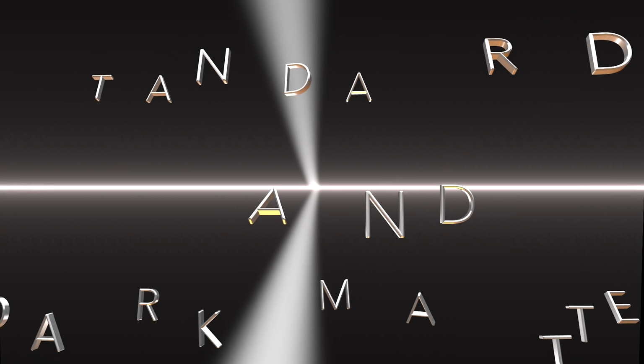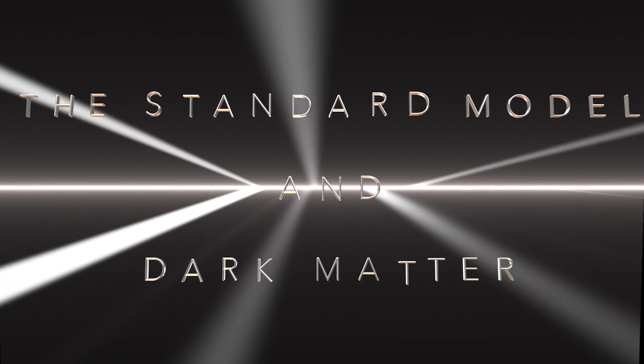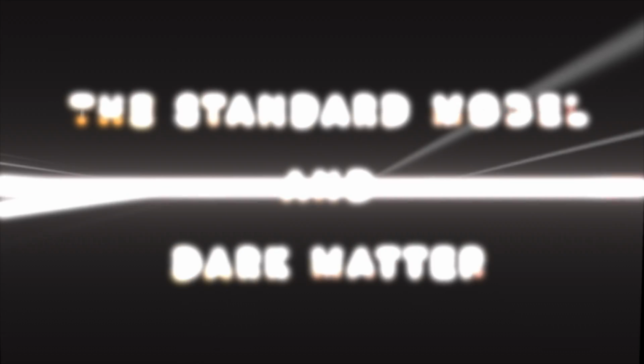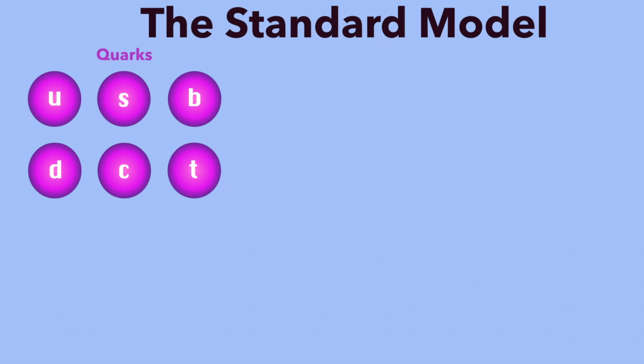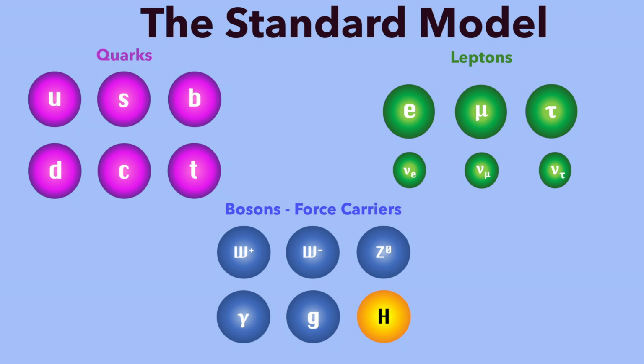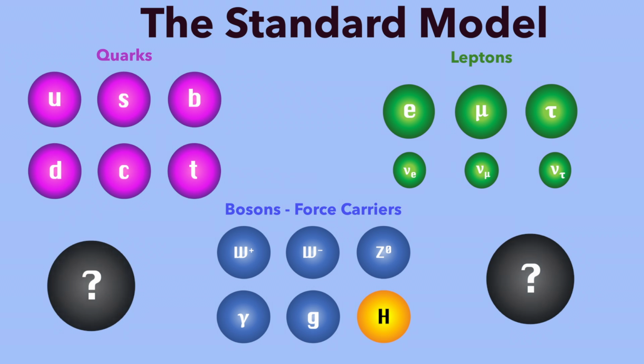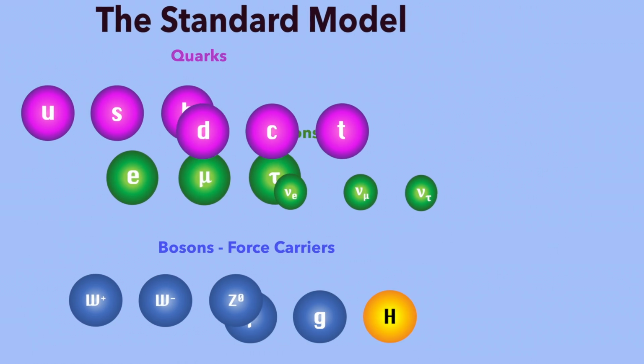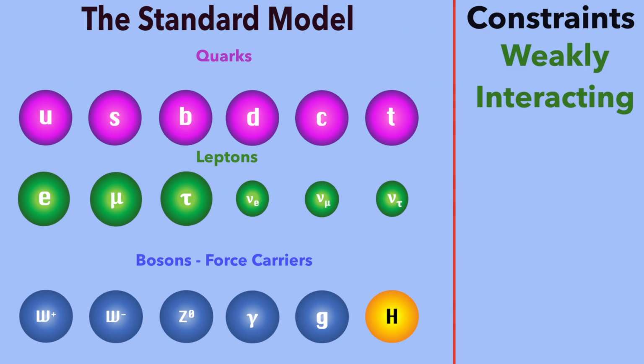The standard model of particle physics is one of the most successful theories that humanity has come up with. So could any of these particles be dark matter? Let's start with a full list of particles in the standard model. As our most powerful particle detectors have not yet seen any conclusive evidence for dark matter, we can use this to put some constraints on the properties that any dark matter candidate particle must have.